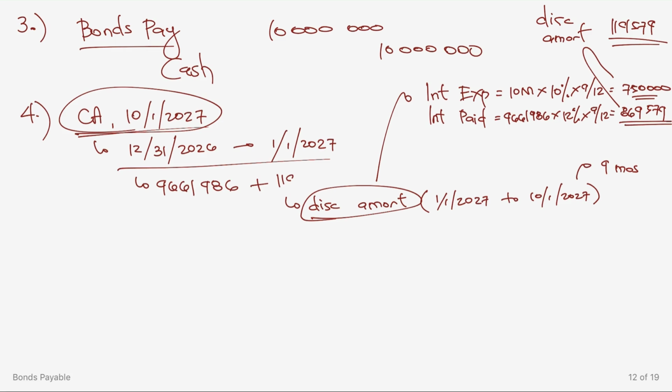So plus 119,579 para makompute natin yung carrying amount, no, on October 1, 2027. So 119,579 plus 9,661,986, this is actually equal to 9,781,565. Nagkakaintindihan ba tayo? Okay?